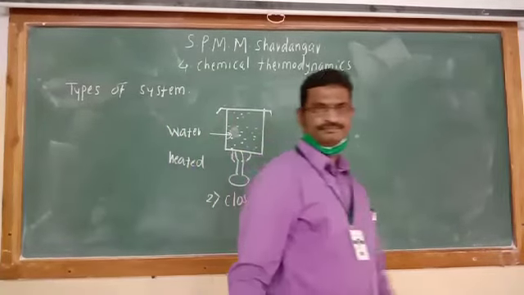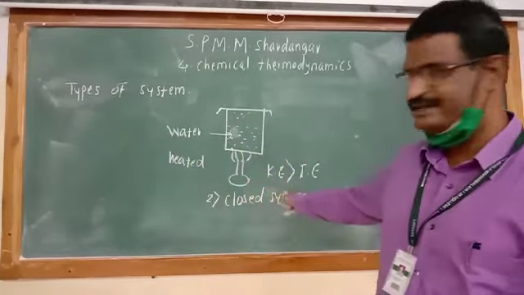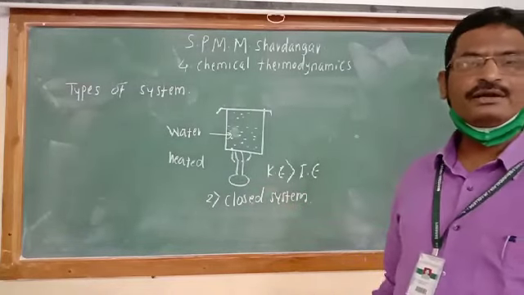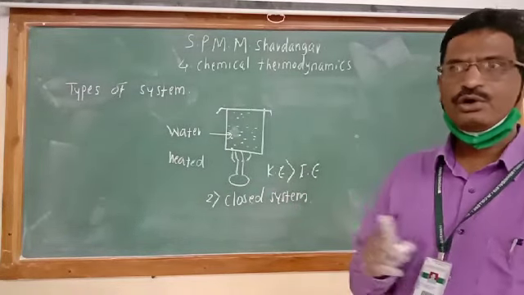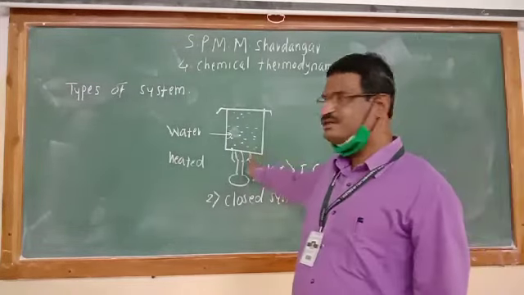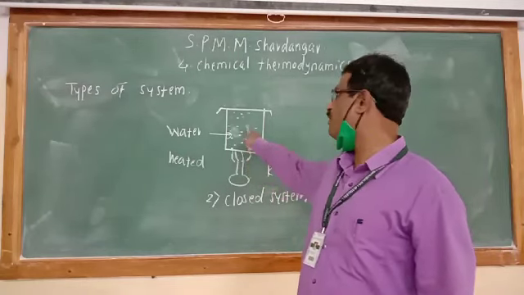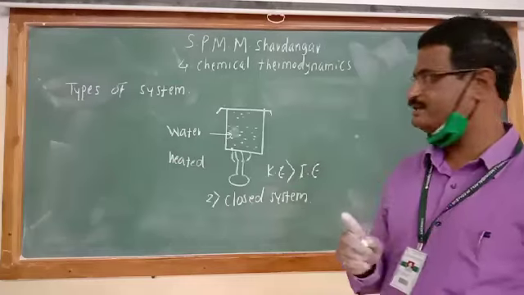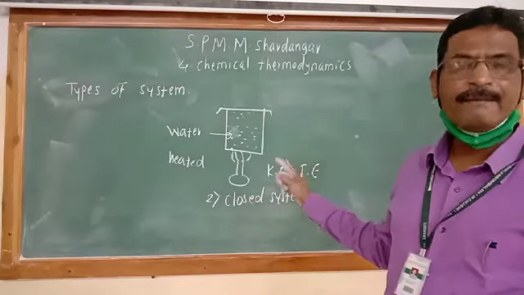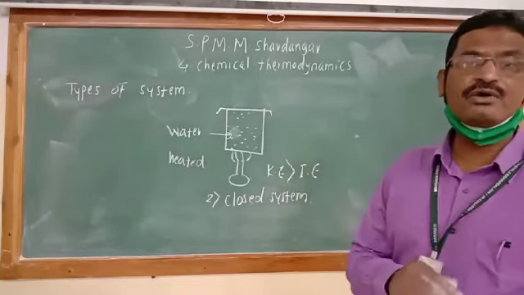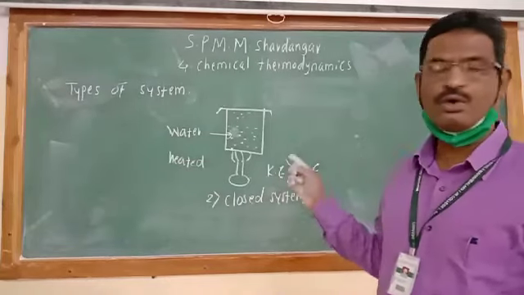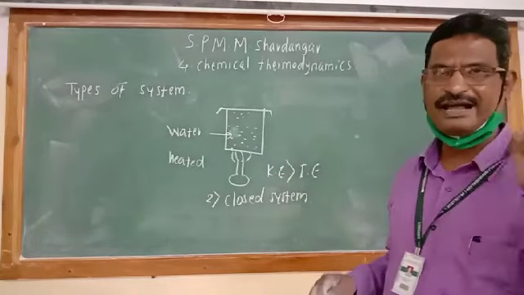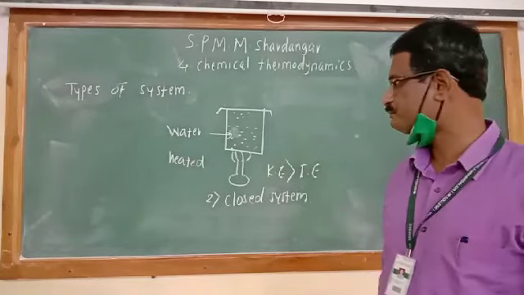Closed system is the system which will exchange only energy with the surrounding but not matter. The system which will exchange only energy but not matter with the surrounding is known as a closed system. This is the second type of system, the closed one.